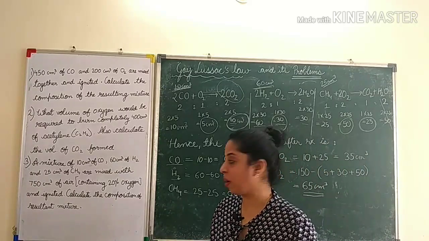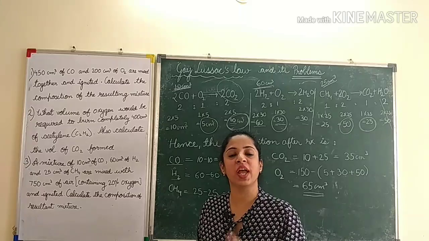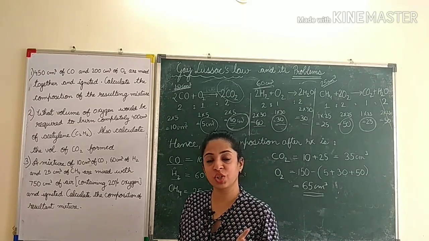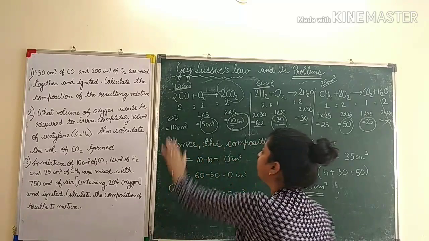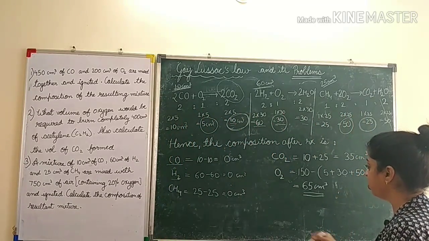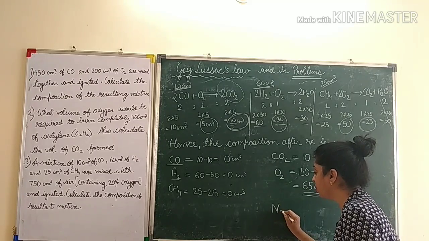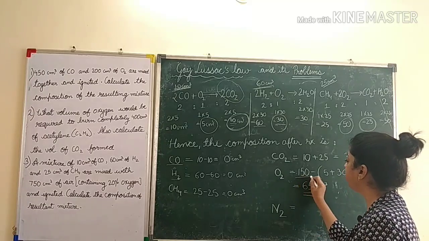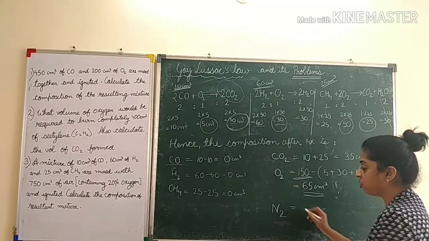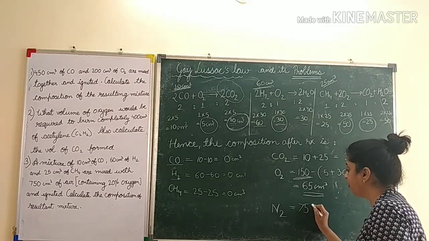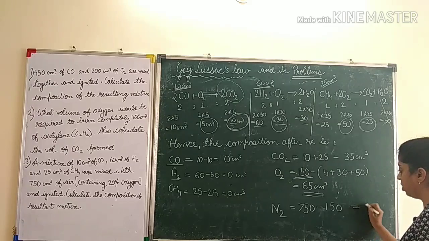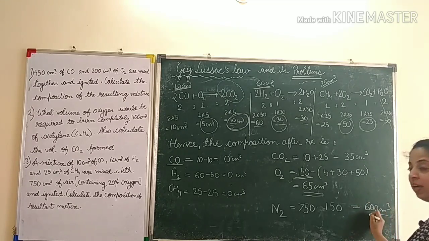So now children, you must remember they have taken air. So whenever in any question air is taken, you should remember that there are two major constituents of air, oxygen and nitrogen. So even if nitrogen is not there in any of the reactions, you will write there is some nitrogen in the resultant mixture because they had taken air. So in air 150 was the oxygen. So how much will be nitrogen? It will be 750 minus 150, right? So this will be 600 centimeter cube of nitrogen.